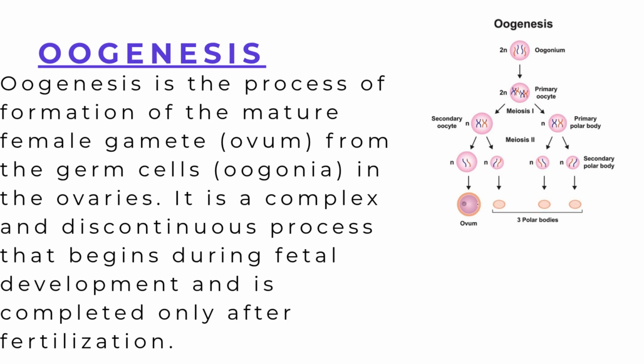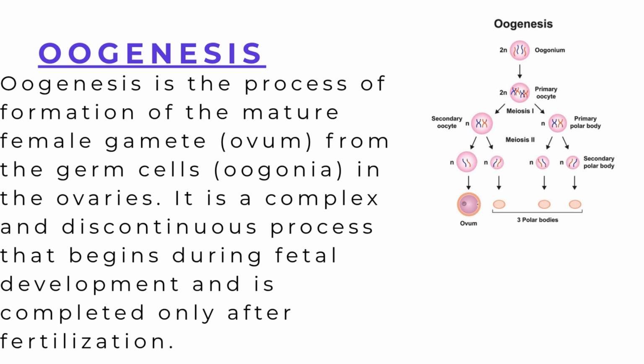Oogenesis. This is the process of formation of the female egg, that is, oogonia or eggs. Now we'll see here, as you can see in the figure, the detailed structure. The process of formation of haploid female gametes, that is, egg or ovum, from the diploid germinal epithelium. It involves the process of meiosis and mitosis.